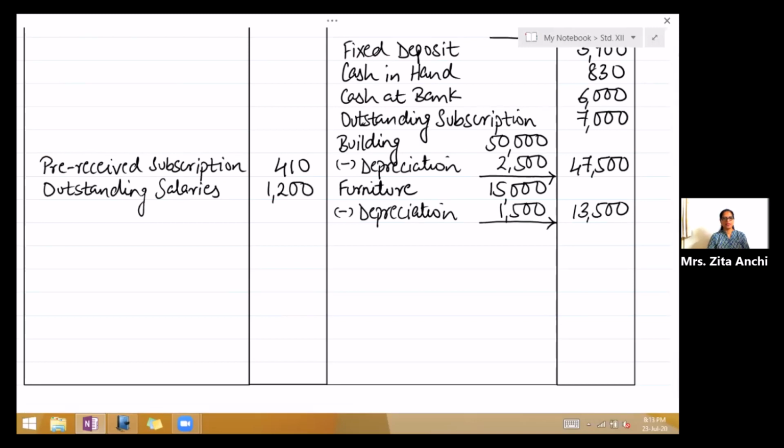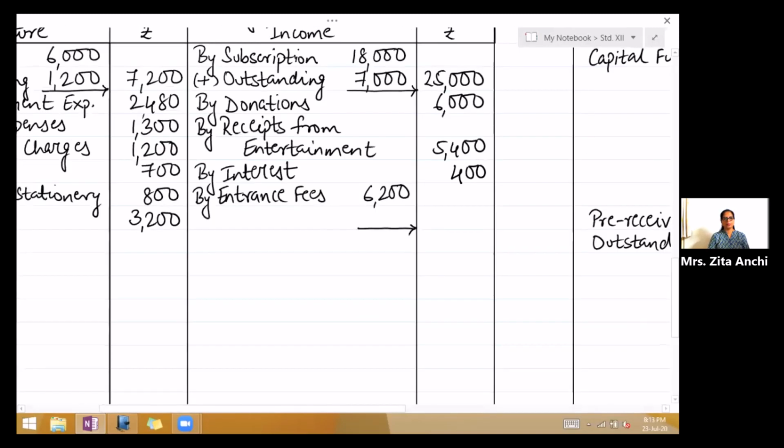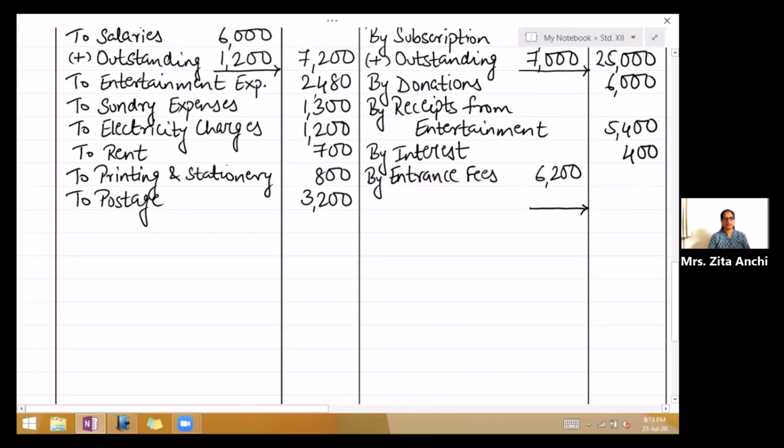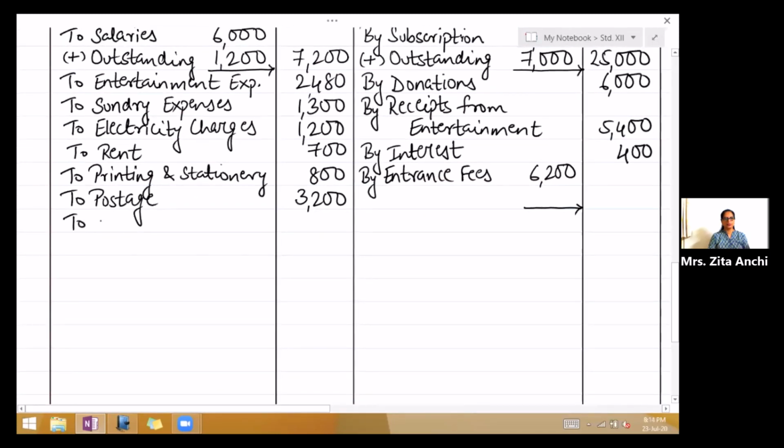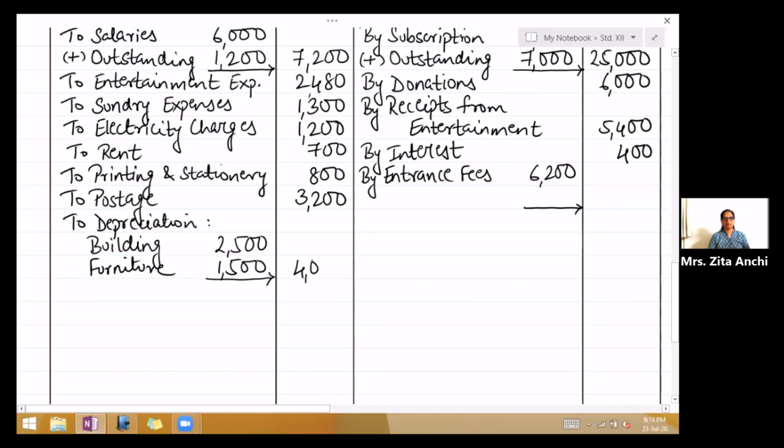So first effect of depreciation we have deducted from the asset. Second effect, it is an expenditure. So come to the expenditure side. Write to depreciation. Below that, write building 2,500, furniture 1,500, outer column 4,000.